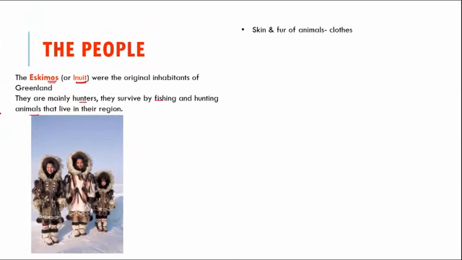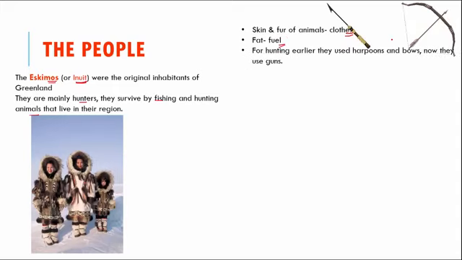If you see how they survive, they use the skin and fur of animals to make their clothes. They use the fat that comes from the animal as fuel. And for hunting, they used to use harpoons and bows. So this is a harpoon right here, and this is the bow. Now they have switched over to guns, so they are a little more advanced now.